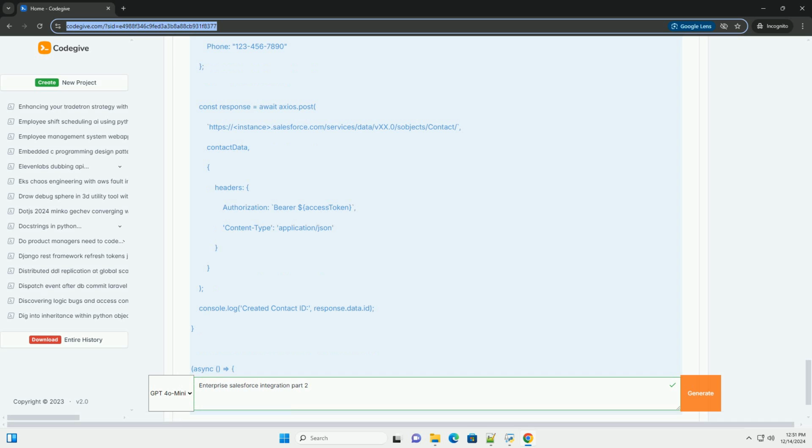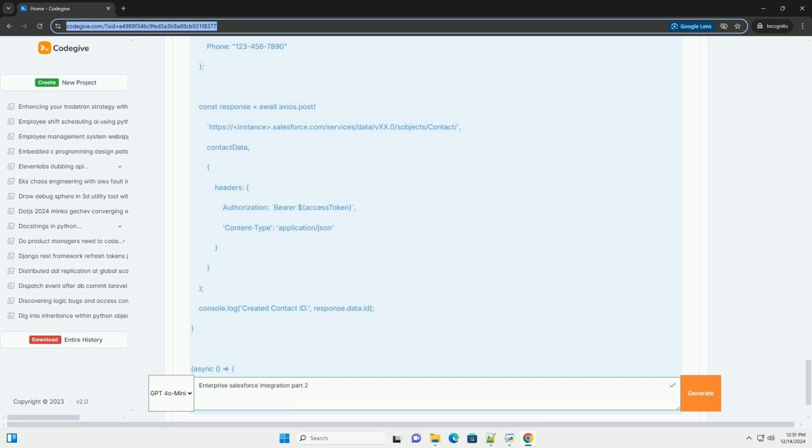Step 3. Create a new contact. With the access token, you can now create a new contact in Salesforce. 1. Create a new POST request in Postman to the following endpoint: https://instance.salesforce.com/services/data/vxx.0/sobjects/Contact/.